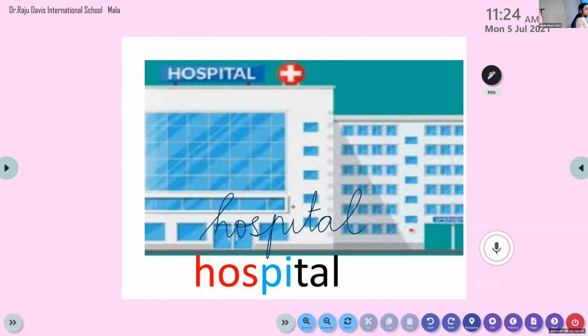As we syllabicate this word, each syllable has a sound. Horse. P. Tell. So, hospital. All of you please write it. Each syllable has a sound. Horse. P. Tell. T-A-L. Now all of you please write it. Let me see you all writing.